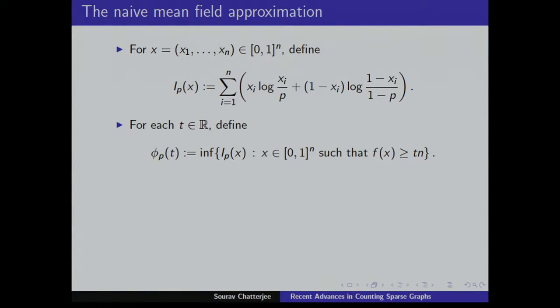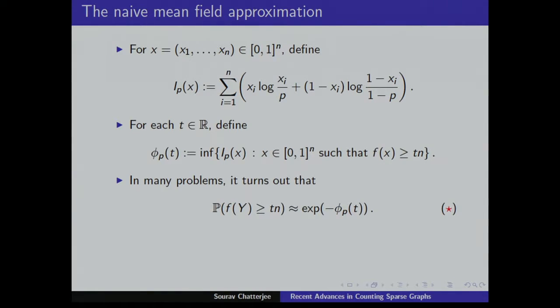There's an n missing in the previous slide. So in many problems it turns out that this tail probability is approximately e to the minus this quantity, the minimum entropy over the region of interest. You minimize the entropy over the region of interest, and you get this answer.